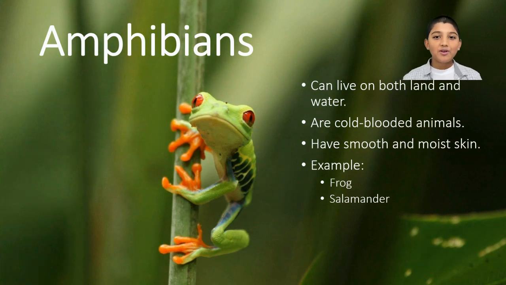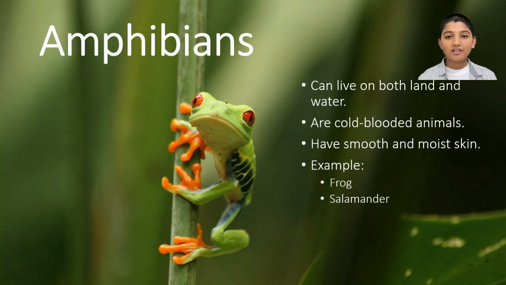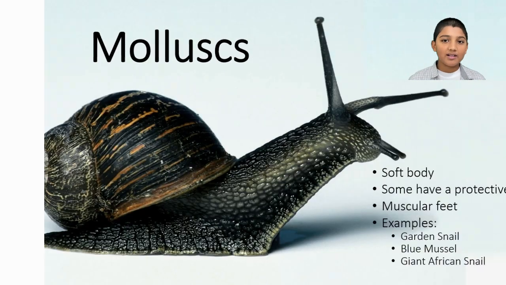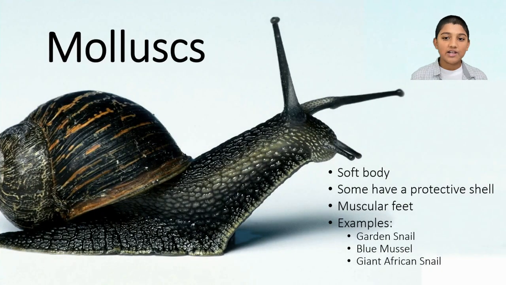Now we are going to move to invertebrates. Invertebrates are divided in 3 classes: molluscs, annelids, and arthropods. Now first we are going to discuss molluscs. Molluscs have a soft body and some have a protective shell. They have a muscular foot. Examples of molluscs are garden snail, blue mussel, and giant African snail.